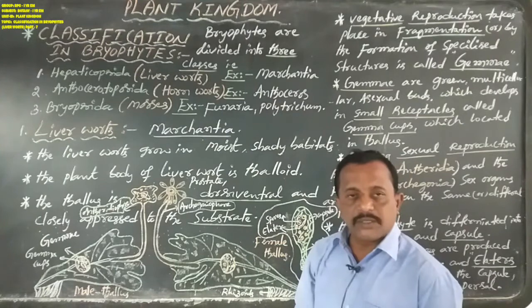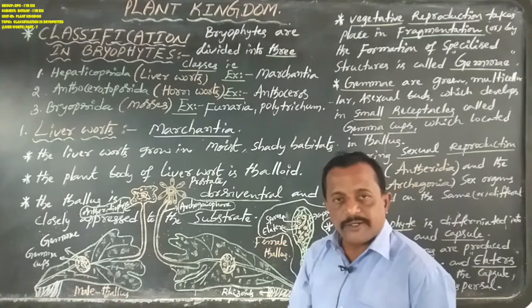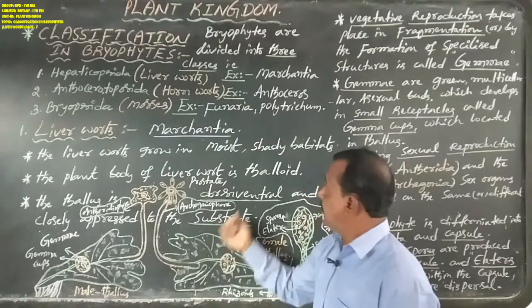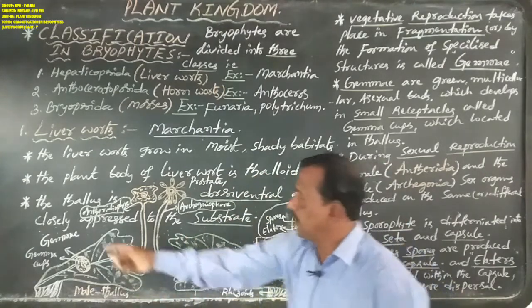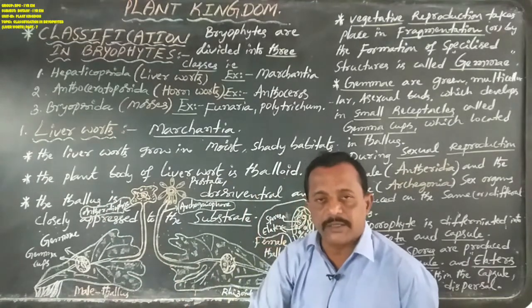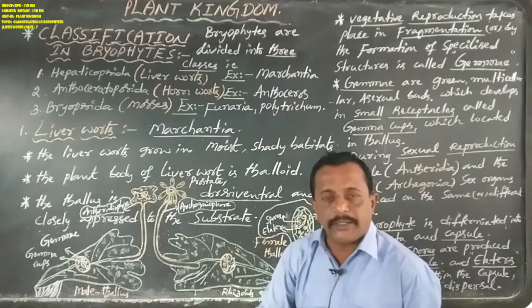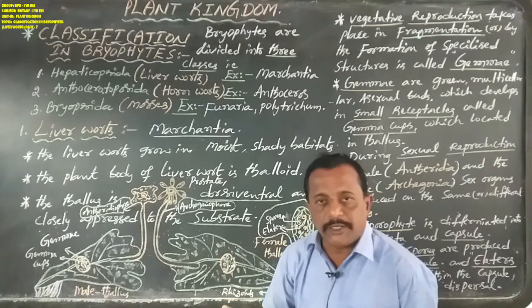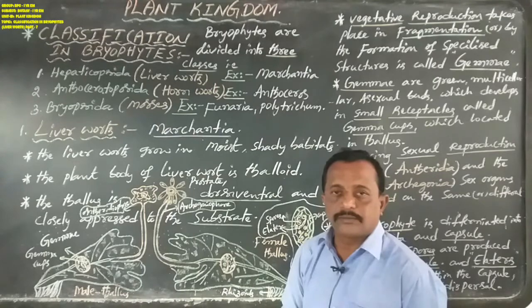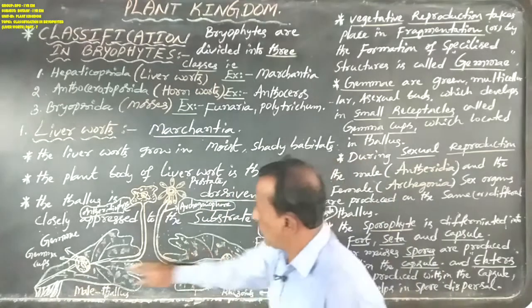Okay, now the plant body is not differentiated into true root, true stem, and true leaves. That is called thalloid or thallus. The thallus is prostrate, meaning not upright, not growing straight up, and not erect, and dorsiventral.